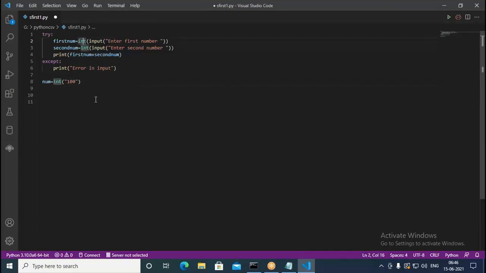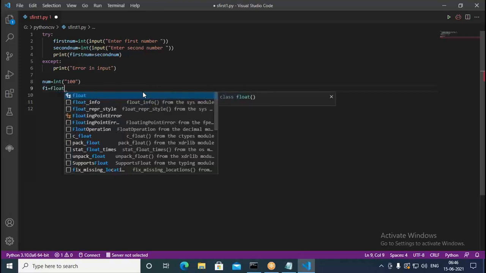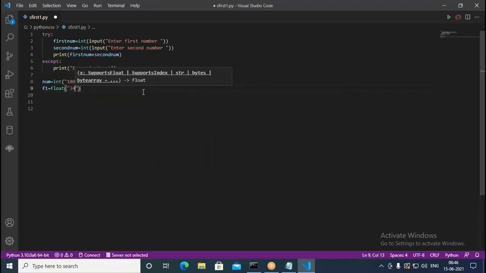Casting in Python is used as a constructor function. Int is the name of the constructor, followed by brackets in which we specify what value we want to convert into integer. Similarly we have f1 is equal to float, and here you can put 34.56. This converts 34.56 into a floating point number. The first one gives you an integer, but this one gives you a floating point number.